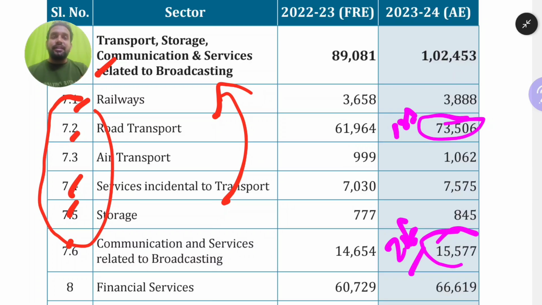So within transport, storage, communication and services related to broadcasting, the highest contributor is road transport, followed by communication services. This point you have to remember. Within trade, repair, hotels and restaurants, trade and repair services are contributing more. In transport, storage, communication, broadcasting, road transport is contributing highest, followed by communication services. Now, the subsector which is highest contributing in the service sector is trade, 2,42,000.